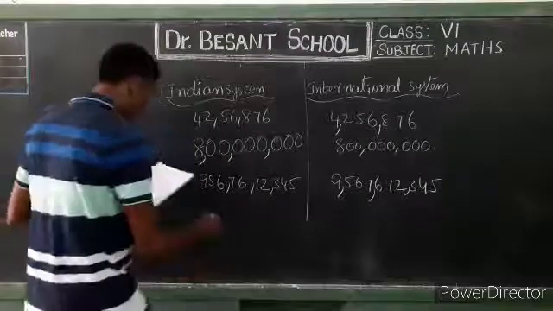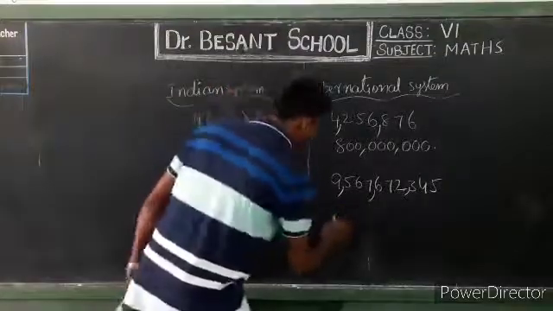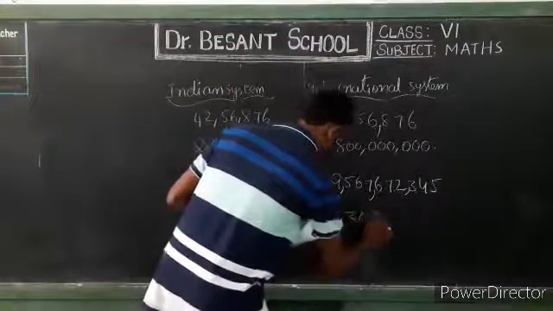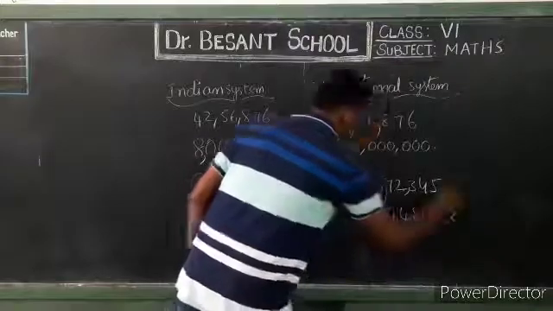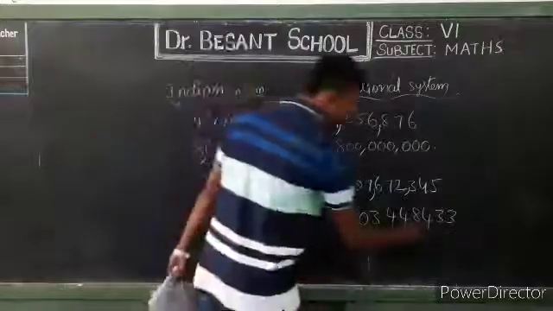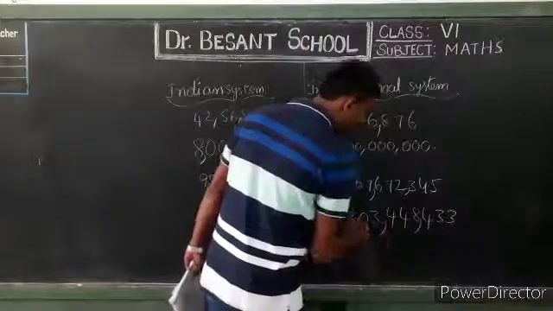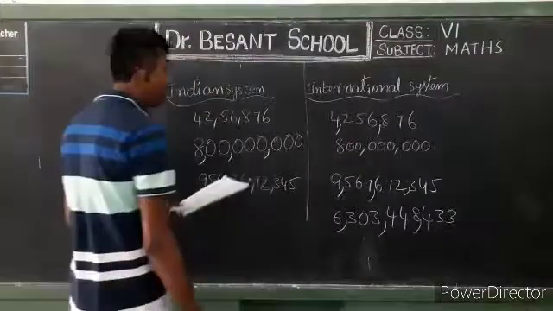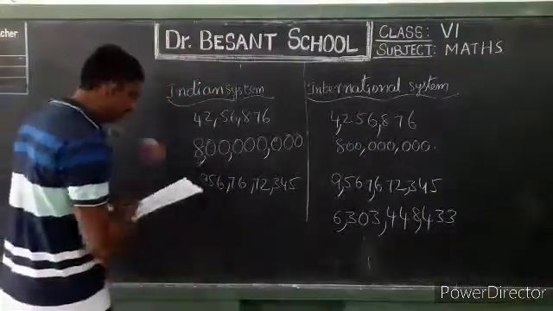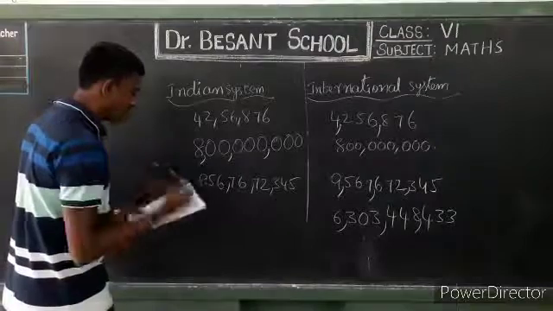Then one more number I will give in the international system: 6303448433. So 3, again 3, again 3. It is in billions. Okay, now we are ready to convert to the Indian system of numeration. Okay, my dear students.